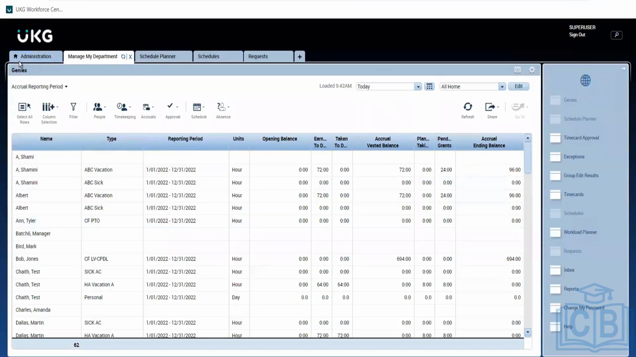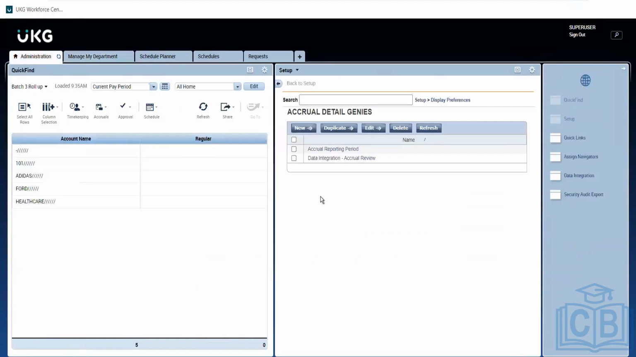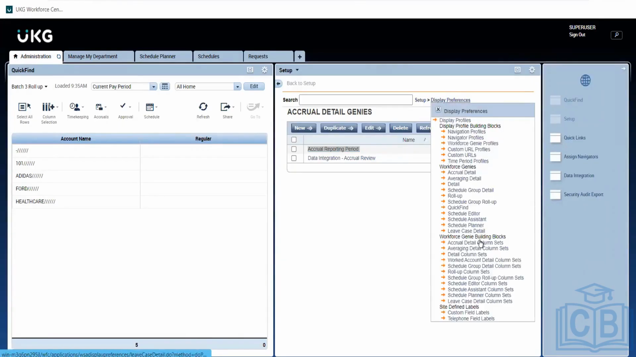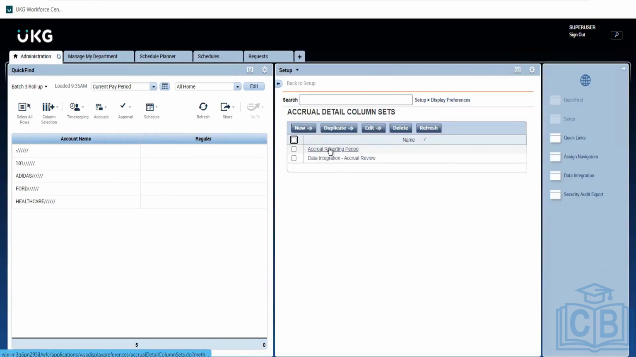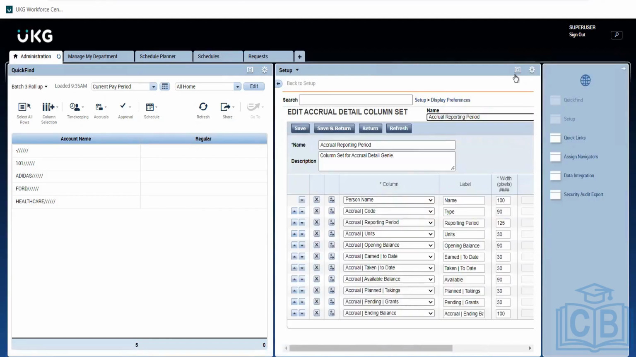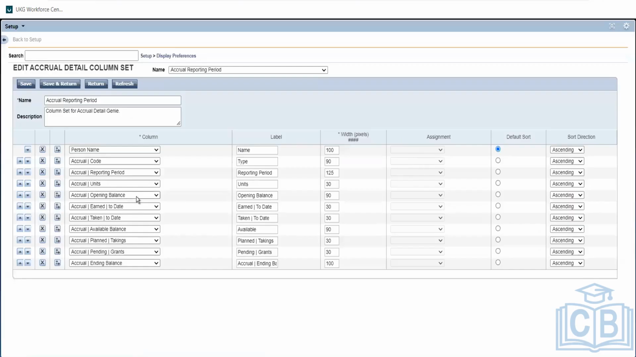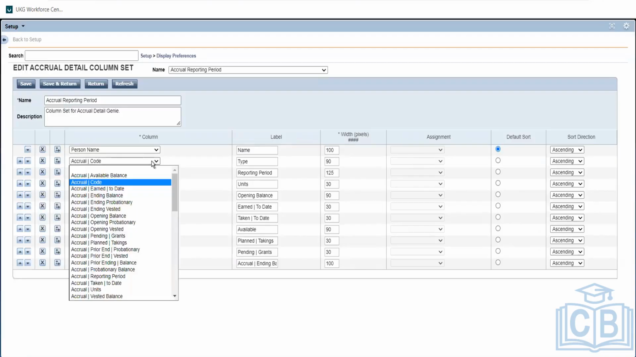So if you see in the setup how it is mapped, we have a genie called accrual reporting period. This will definitely be under the column sets, because it's an accrual detail genie. The columns that will be under accrual detail column set. Here you can see under the same, this is how the naming conventions should be. So if you open this accrual reporting period, you can see the columns they have picked up. They have picked up person name, then the accrual code.